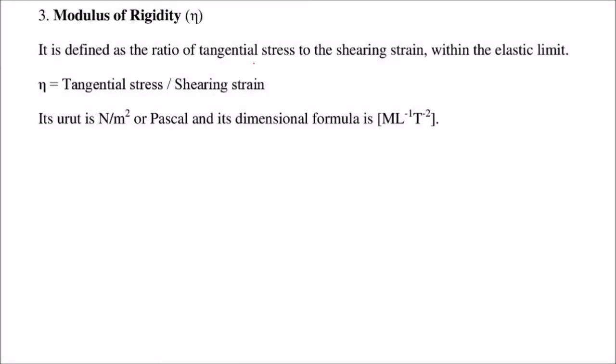Modulus of rigidity is given by this sign, eta you can say. This is the ratio of tangential stress to the shearing strain. And again it has to be within the elastic limit. See, every time it has to be within the elastic limit. Eta is given by tangential stress divided by shearing strain, and the unit is Newton per meter square, Pascal, and the dimension formula is again M L minus 1 T minus 2.